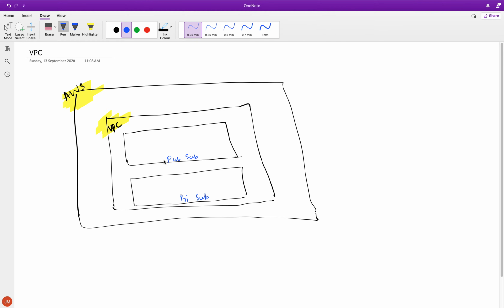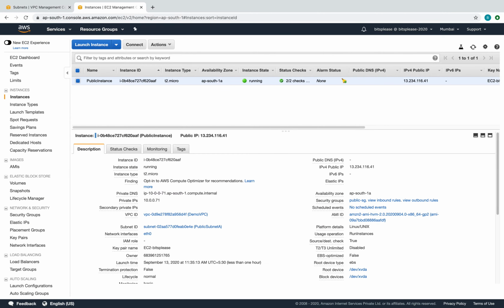So we have done the public subnet and private subnet. The next thing is we need to add what we call the internet gateway over here. So let's just call this the internet gateway. We have to add the internet gateway to our VPC to provide internet connectivity to the outside. So let's do that. How do we do that?